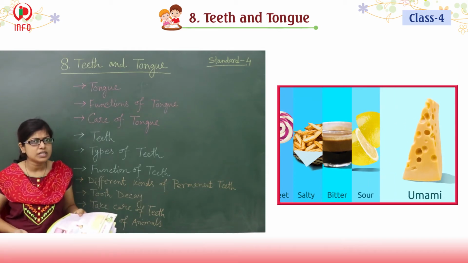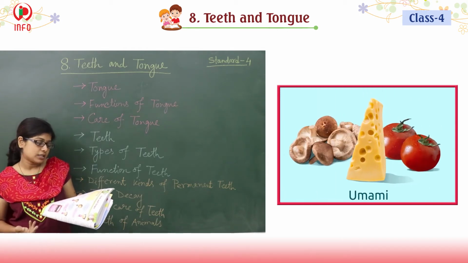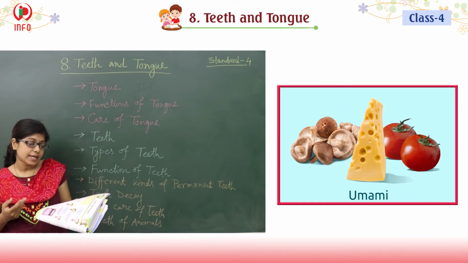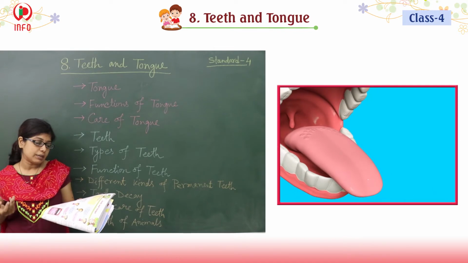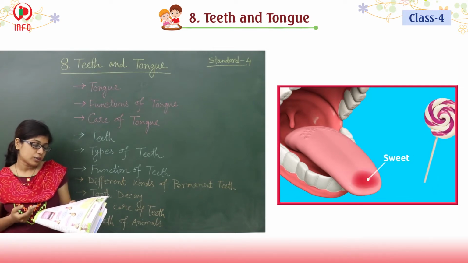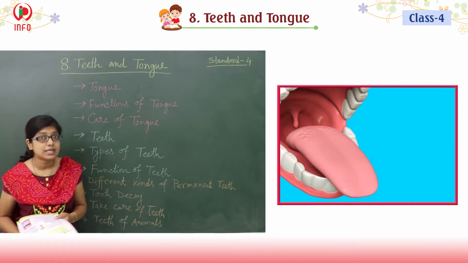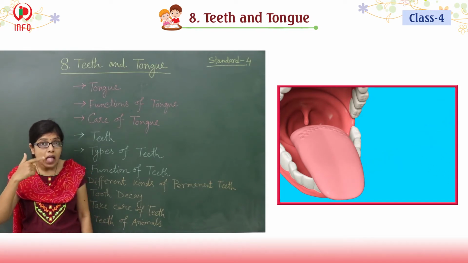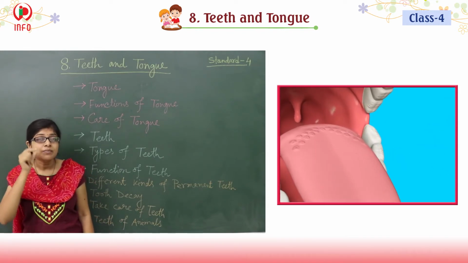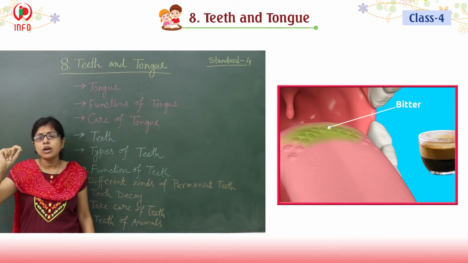Already you have learned this function in your last lesson. The tongue helps to taste food. I have told you there are several little bumps on the surface of the tongue called taste buds. If you look at your tongue, you will see different small bumps.